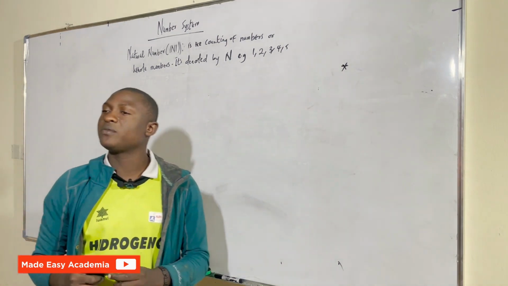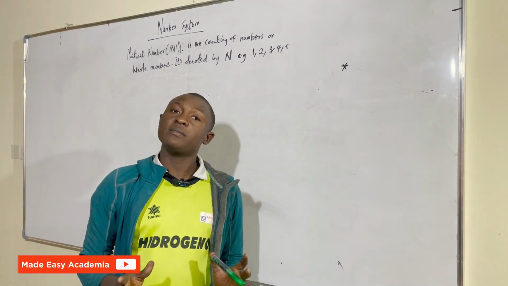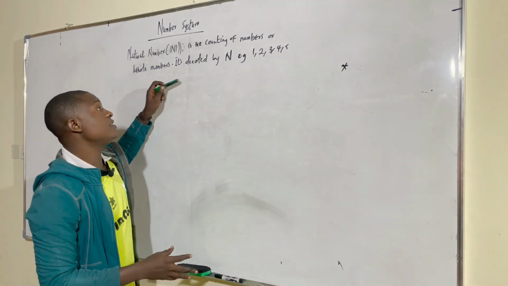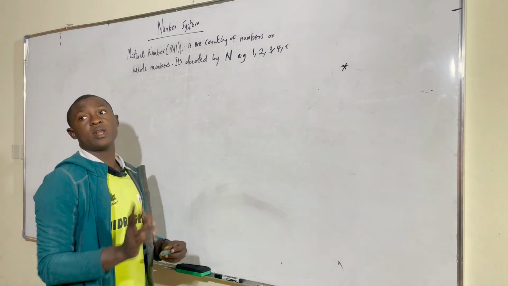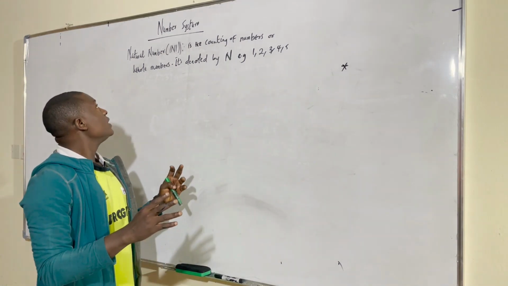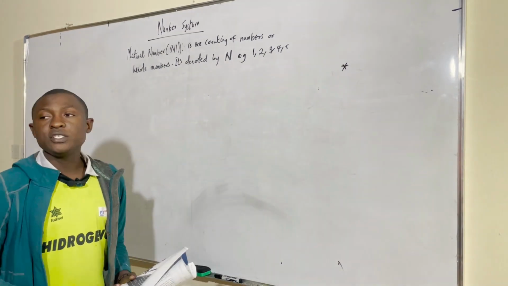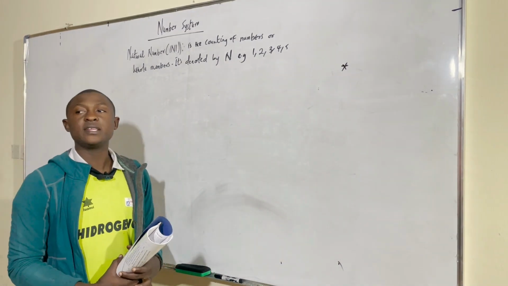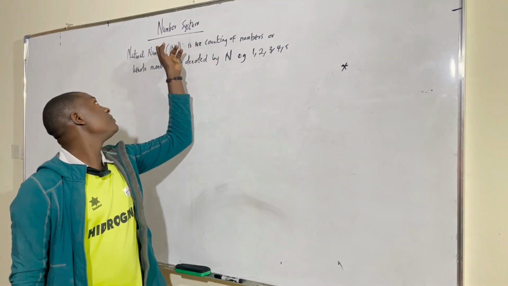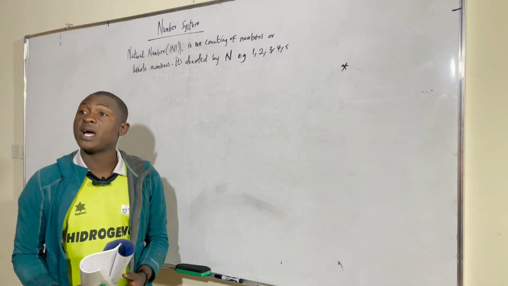All those numbers that we have, we call it a natural number. You can see under natural number, we don't have negatives. It started from 1 upward like that. You understand? It has some properties that we need to take note of, and it's also denoted by N. Whenever you see capital N, it simply represents natural number.